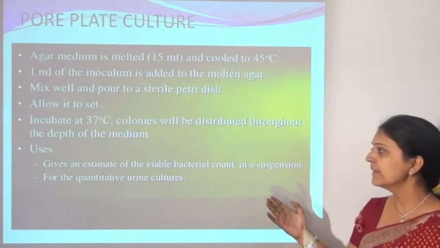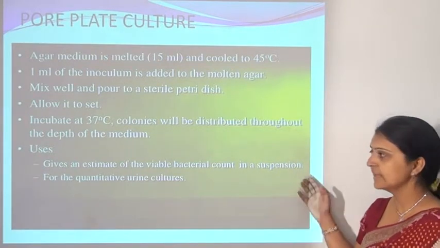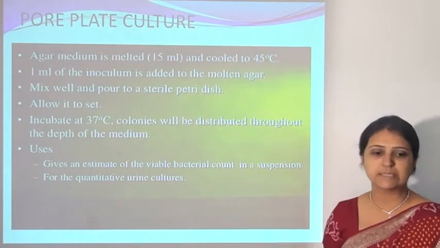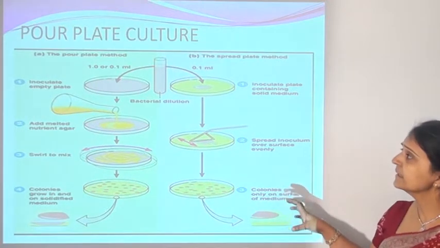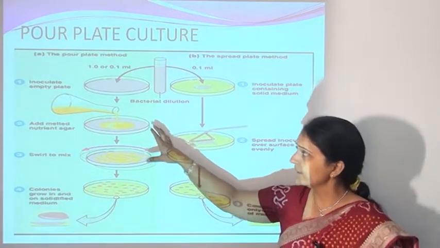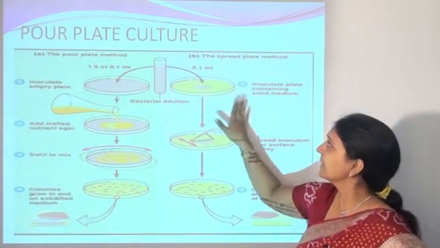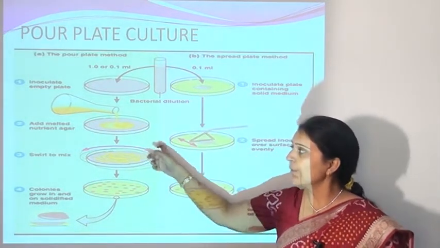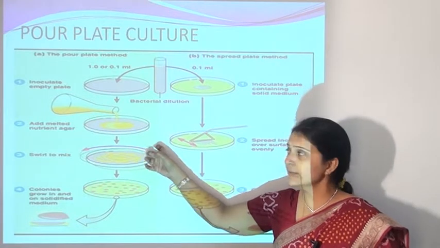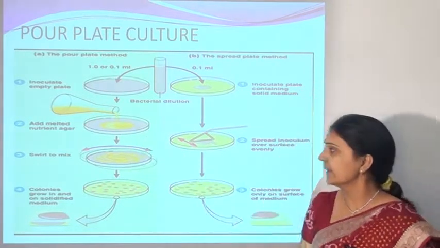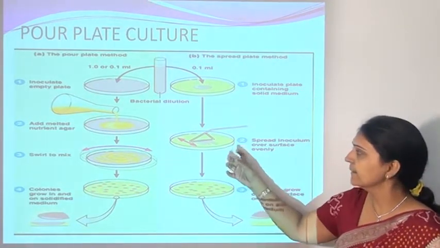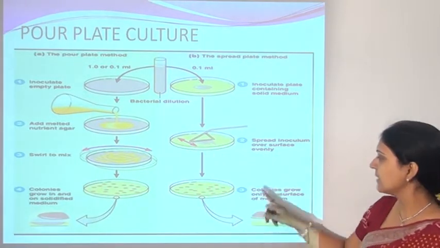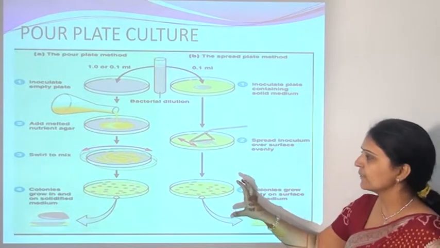It is used to give an estimate of the viable bacterial count in a suspension and for quantitative urine analysis. Here you can see that this medium is melted at 45 degrees Celsius, then 1 ml of the culture is added. This molten nutrient agar is poured into the Petri plate, and then the microorganisms are spread by the use of the spreader, and we can see the colonies grown only on the surface of the medium.